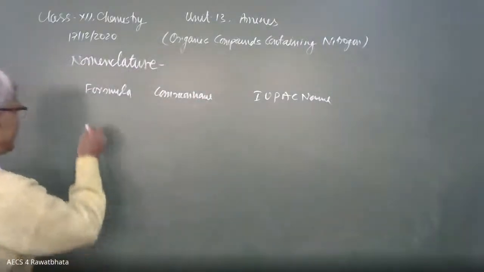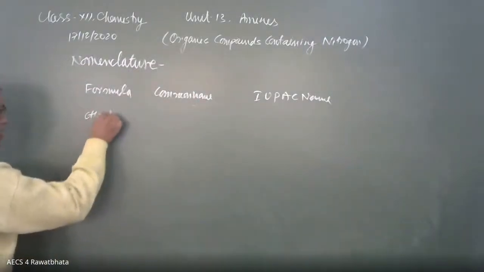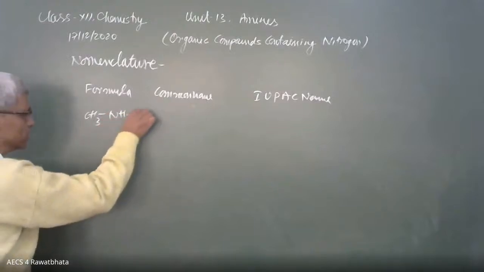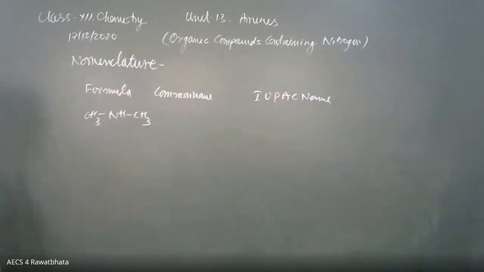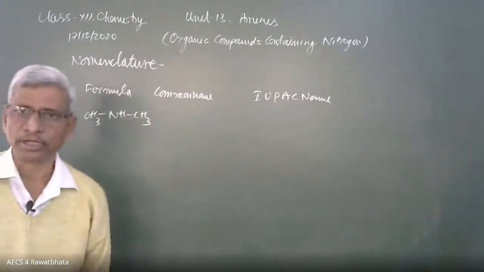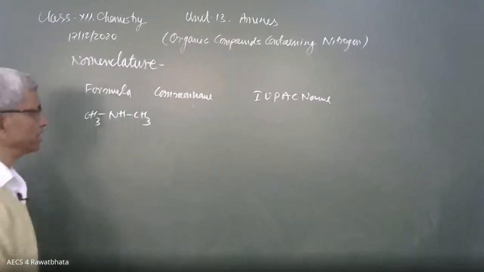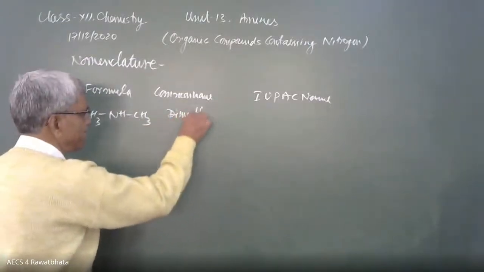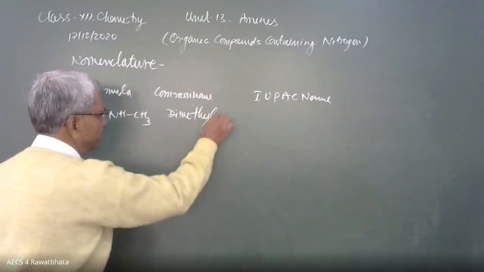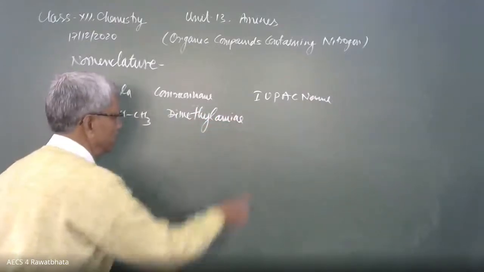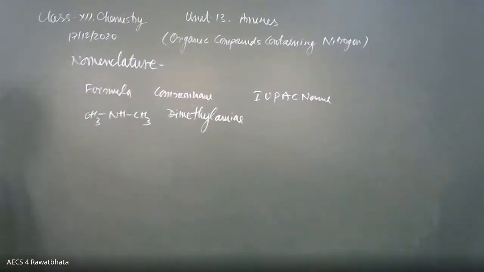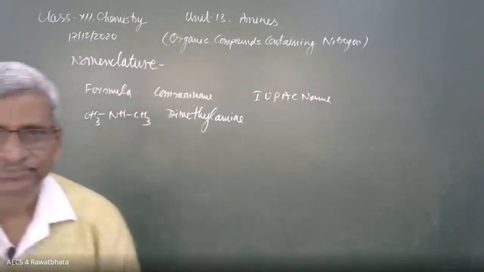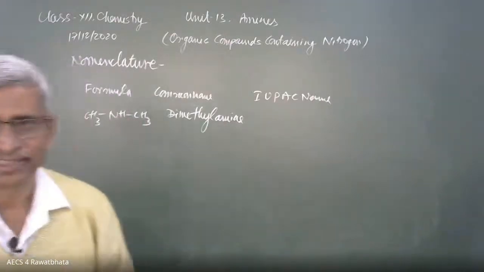And the formula CH3 NH CH3. Two CH3 groups are there, that's why we can write the common name dimethylamine. Dimethylamine is the common name. Yes, it is correct.